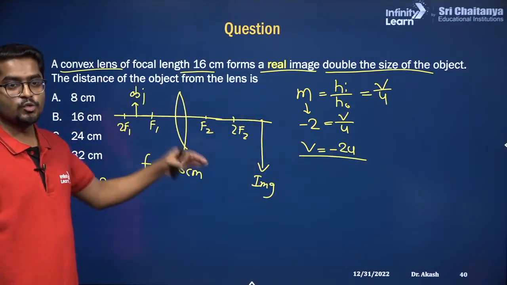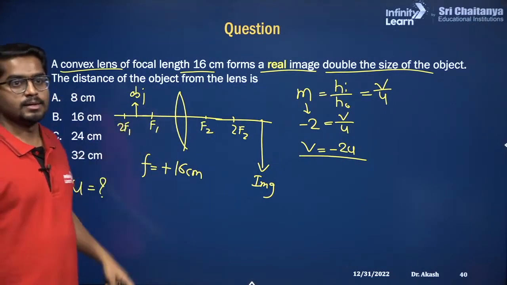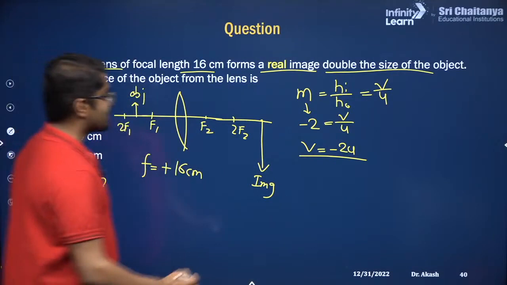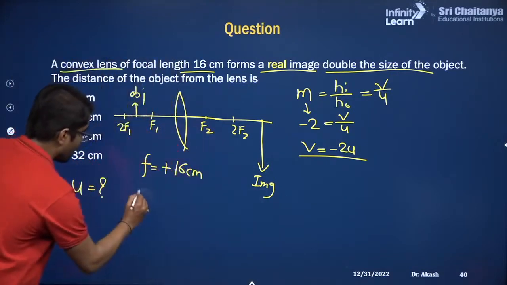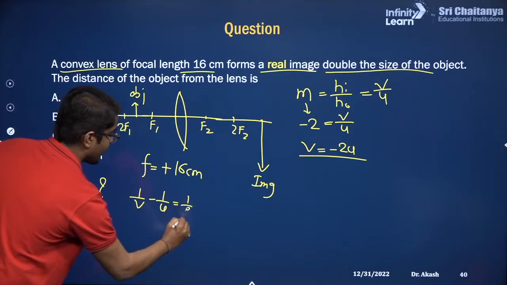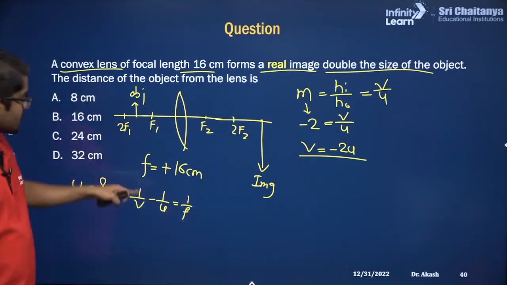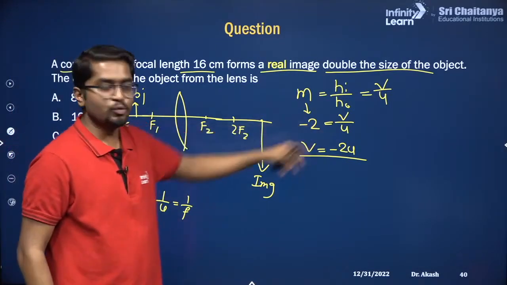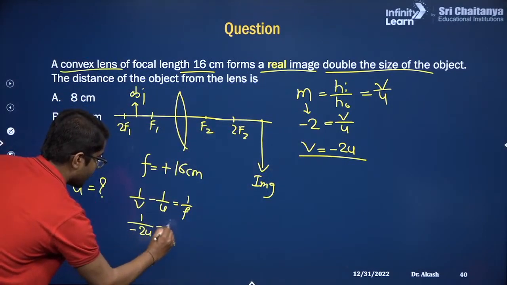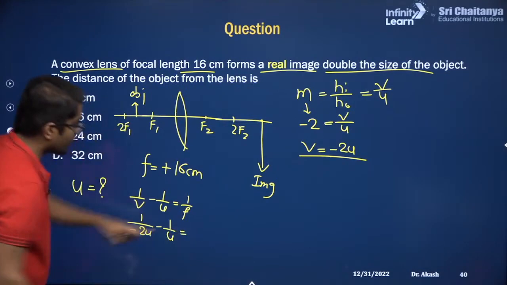So use the lens equation. What is the lens equation? 1 by V minus 1 by U is 1 by F. Substitute for V, V is minus 2U. So 1 by minus 2U minus 1 by U is, what is the focal length?